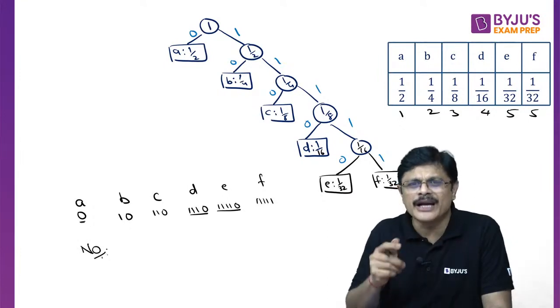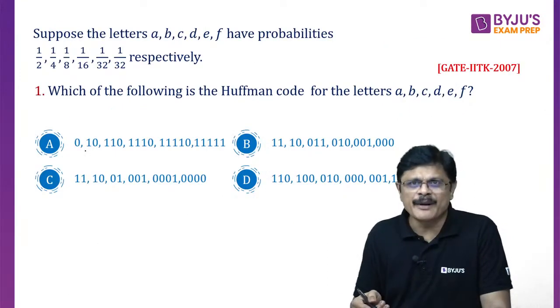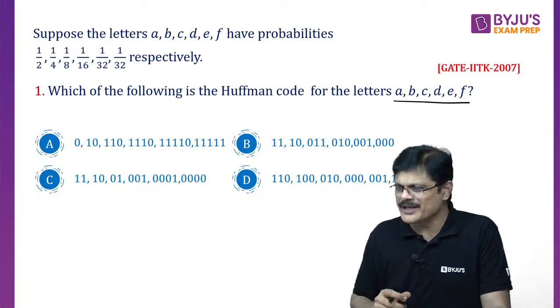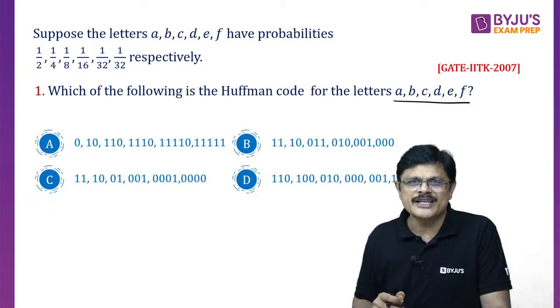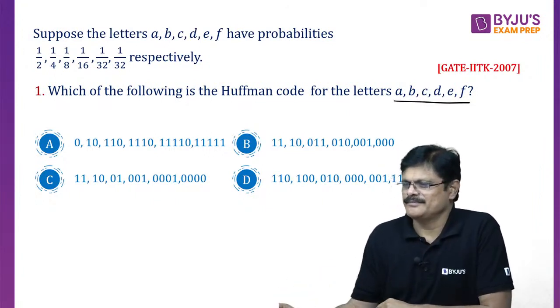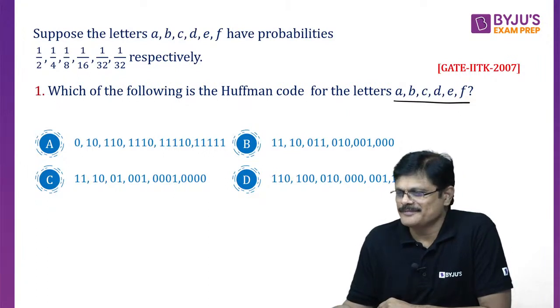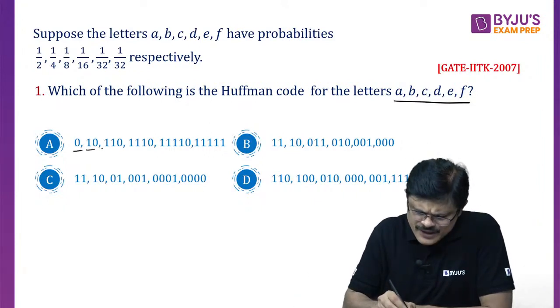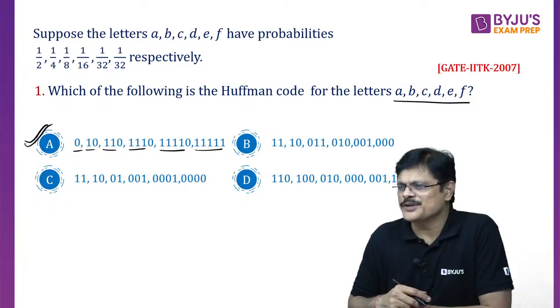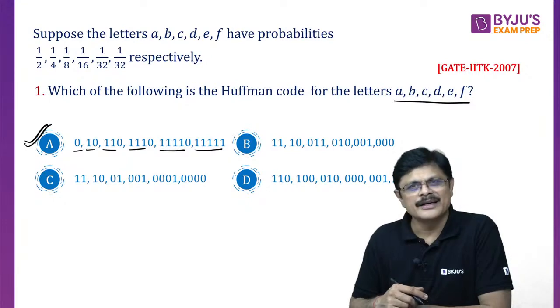Of course, in this problem they only asked for the Huffman code, my dear friends. So can you tell me what is the Huffman code for A, B, C, D, E? Which one is the correct option? A was 0, B was 10, C was 110, D was 1110, and E was 11110. So the correct option is A. Direct question, my dear friends. Is that clear?